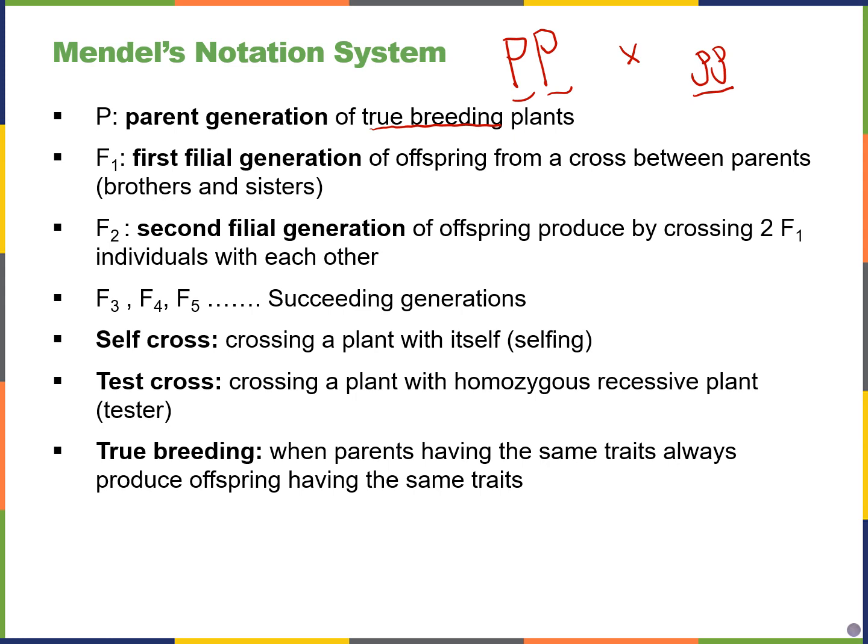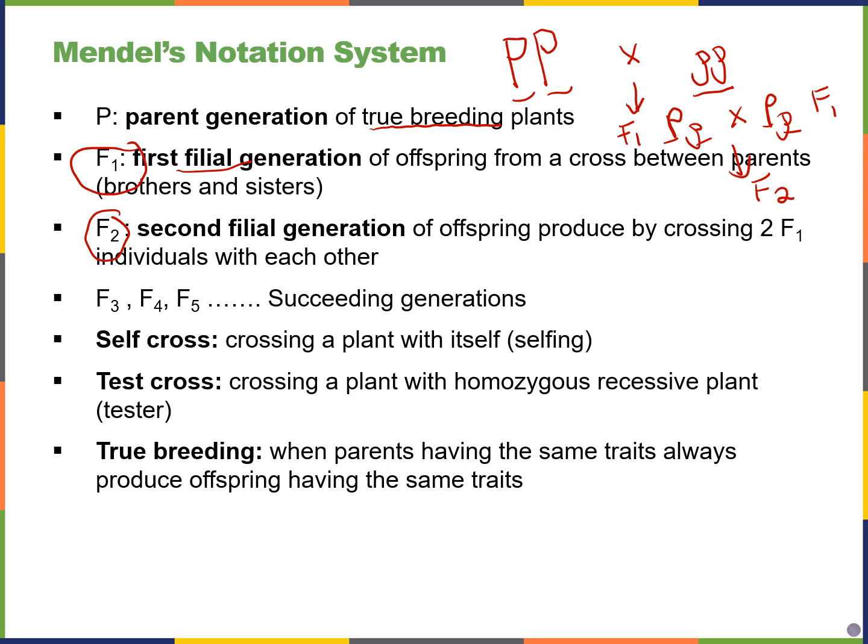If two parents cross and mate and you produce some offspring, that offspring is in the first filial generation, where filial refers to offspring or daughter or son. So that would be the F1 generation. And here it would be, for example, a big P, small p, child. If you take two F1s and you mate those two, so let's pretend I have a big P, small p, and another big P, small p, and I mate those, then you get the next generation. That next generation would be the F2 generation, the second filial generation, and so forth.